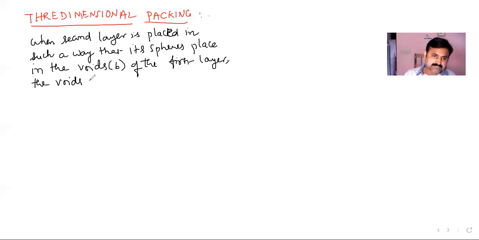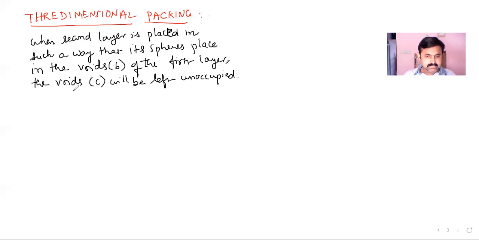Another kind of voids we'll call C voids. Okay, we will talk about these spheres now, how the voids are unoccupied with a sphere-like structure. Here I will write the spheres.